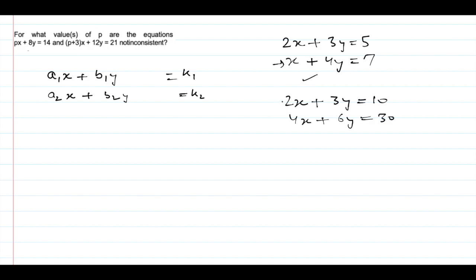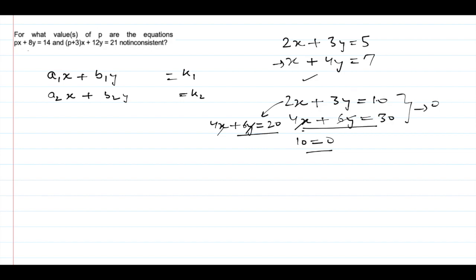If we try to solve this, we'll multiply the first by 2 and get 4x plus 6y equal to 20, and the other is 4x plus 6y equal to 30. If I subtract, 4x and 6y cancel out, and we get 10 equal to 0, but this is not true. So you can say that these two equations have zero solutions.